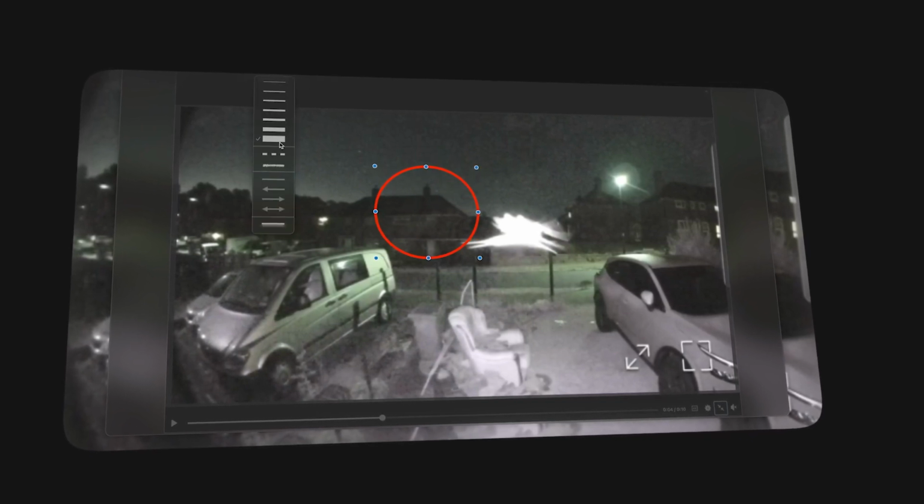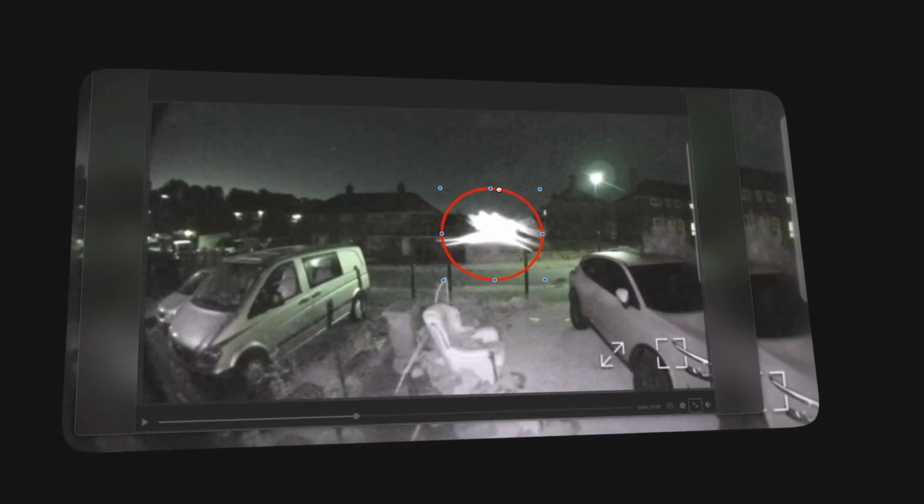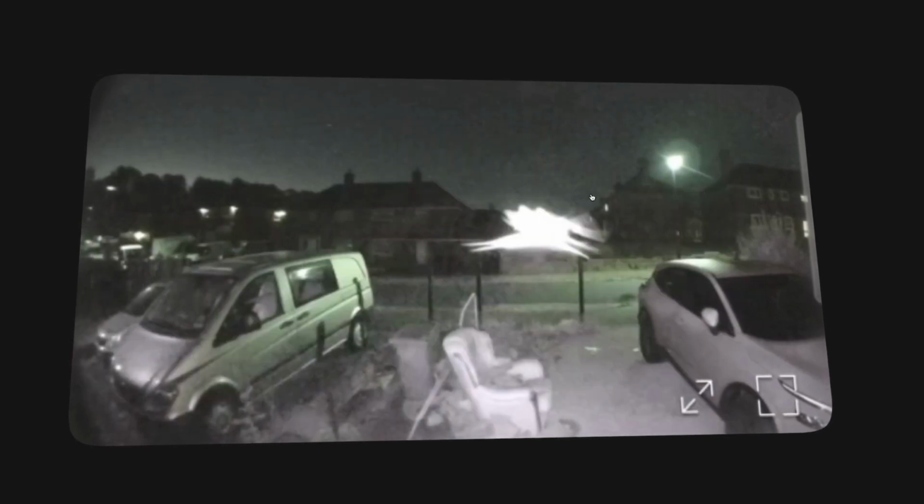So something like this. I would also make it slightly bigger, and then I would move it, and then I would click done, and this would essentially be my thumbnail.